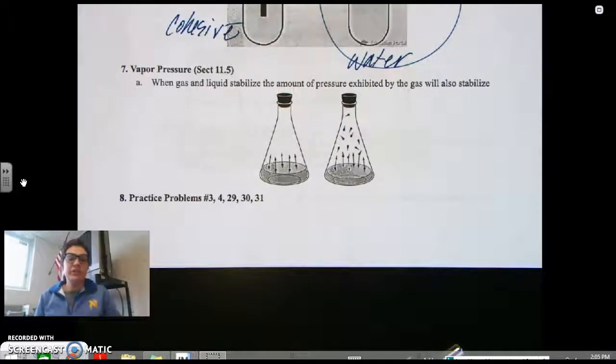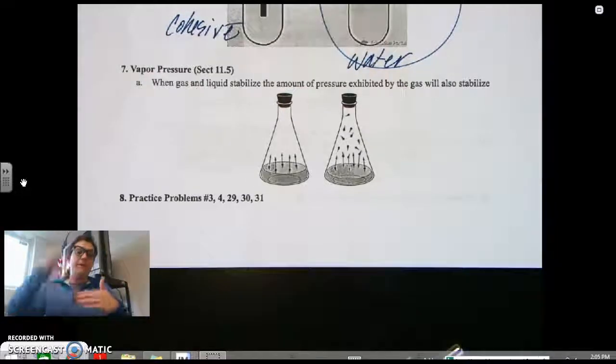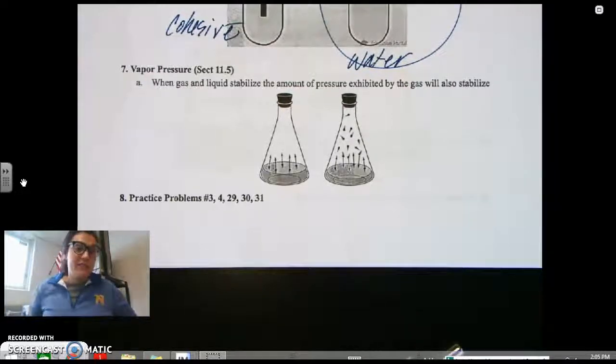Vapor pressure is going to deal directly with intermolecular forces within the compound. If the liquid has really strong intermolecular forces, you're not going to have high vapor pressure because the molecules won't want to turn into a gas. If it has very weak intermolecular forces, it will easily turn into a gas because the interaction between the molecules is not as strong.